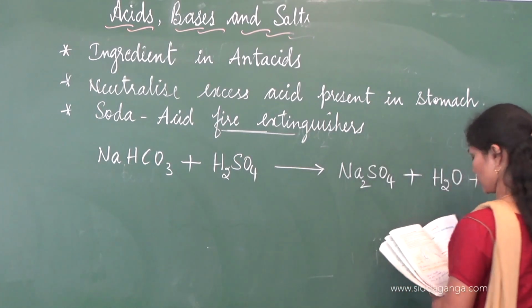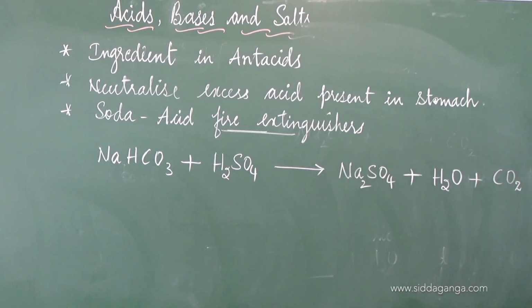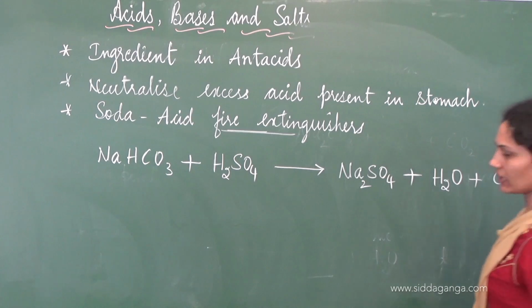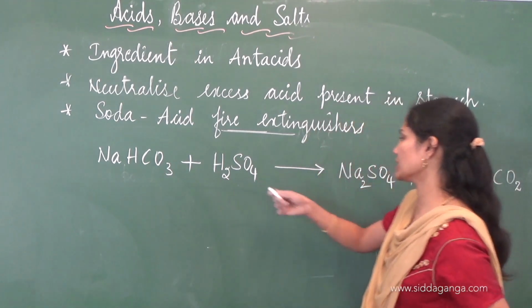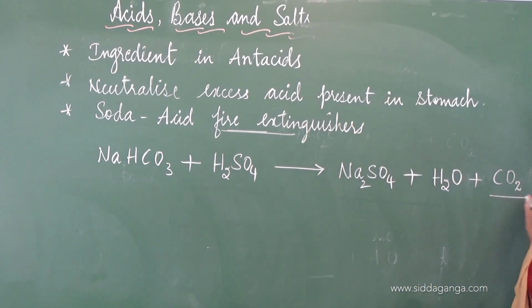Carbon dioxide oozes out, or clouds of carbon dioxide are formed, and cut off the supply of oxygen. So this is the equation. Sodium bicarbonate, upon reacting with this dilute acid, gives some products, and the important product of our interest is carbon dioxide here.